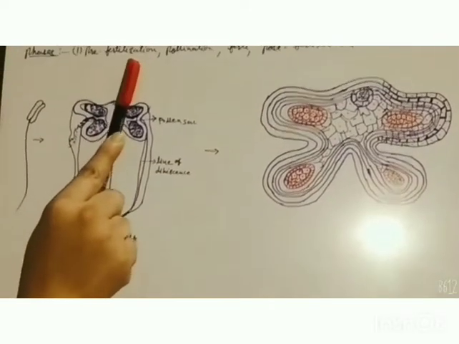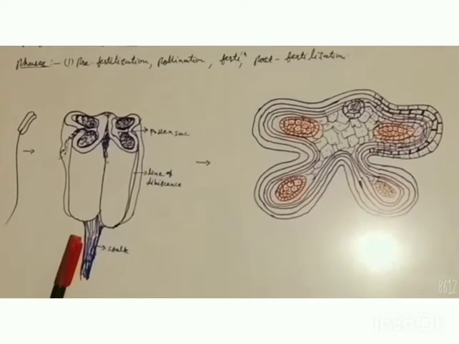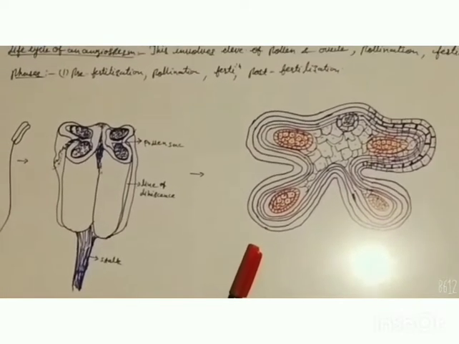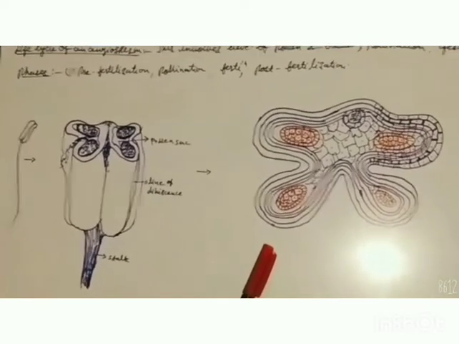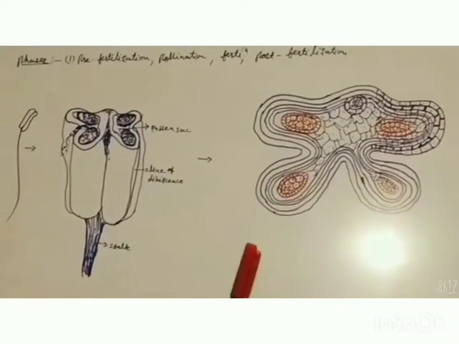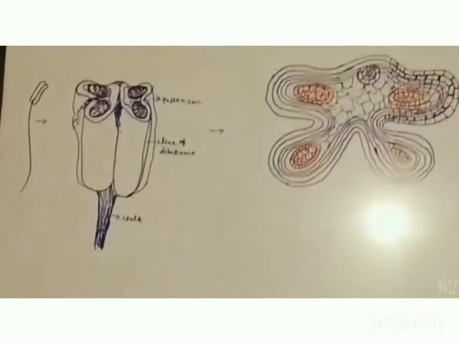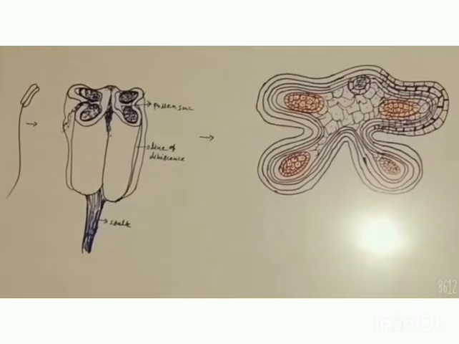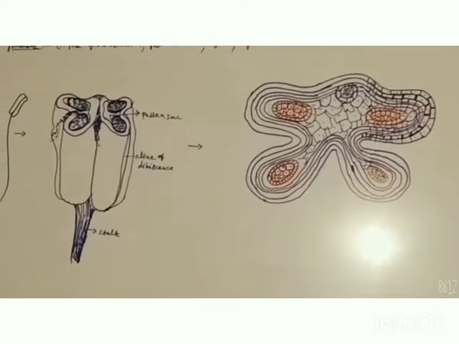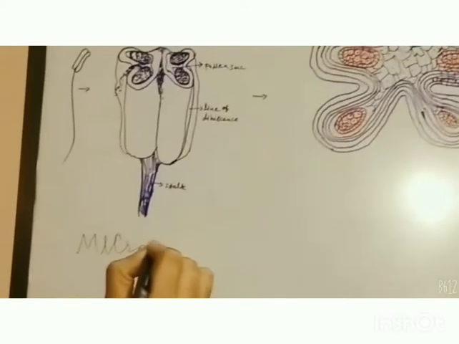For pre-fertilization events, first we will study the internal structure of the anther and then the formation of the male gametophyte, which is called the pollen grain. As pollen grains are smaller than the female gametophyte, that is why it is called a microspore, and the formation of this microspore is known as microsporogenesis. Means the process of formation of the male gamete is called microsporogenesis, which takes place inside the anther. So we are going to study microsporogenesis.